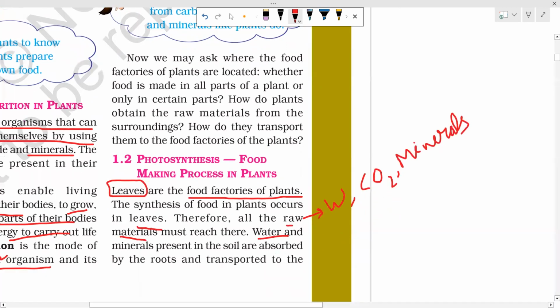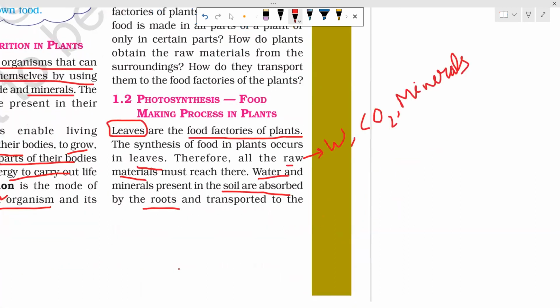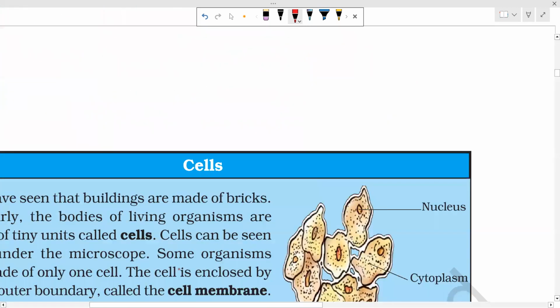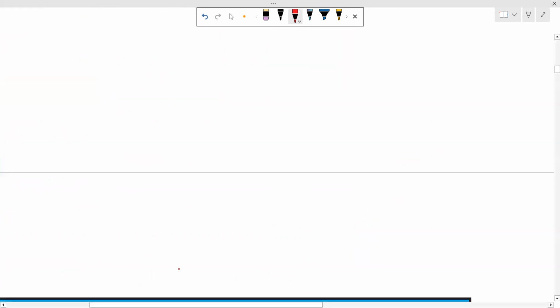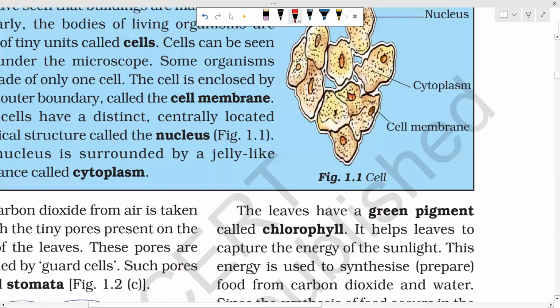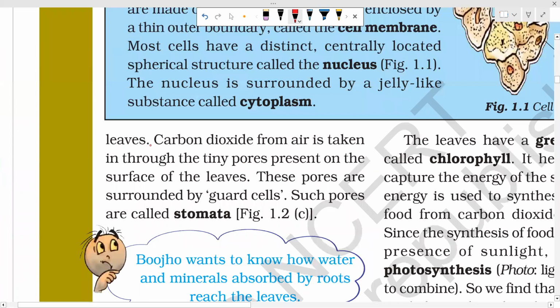Water and minerals are present in the soil and are absorbed by the roots. Suppose here is the photo of the plant. The roots are present below the ground and absorb water and minerals from the soil and transport them to the leaves.